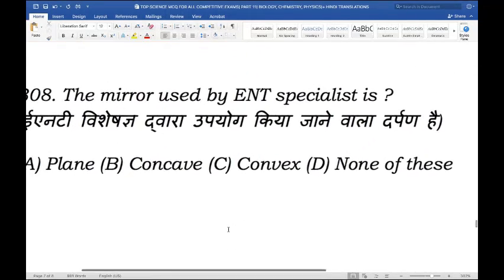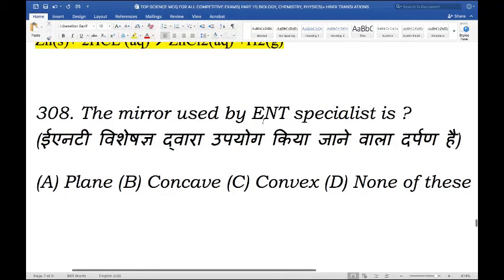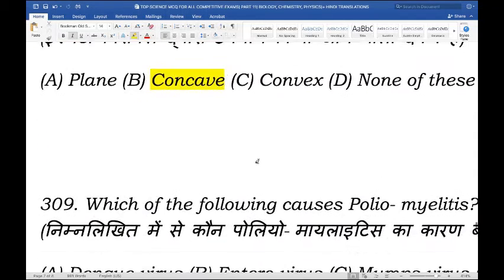Next question. The mirror used by ENT specialist is, and again ENT refers to the ear, nose, and throat specialist. So the mirrors that are used by the ENT specialist, is it plane, concave, convex, or D, none? And the right answer here is concave. So the mirror combines all the rays and focuses object rays to the desired location, which is why the ENT specialist uses a concave mirror.